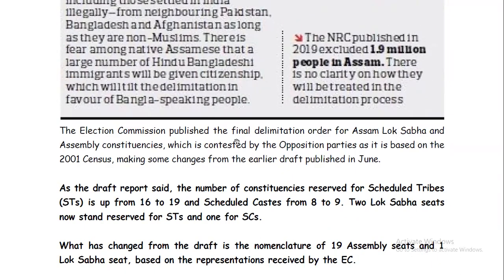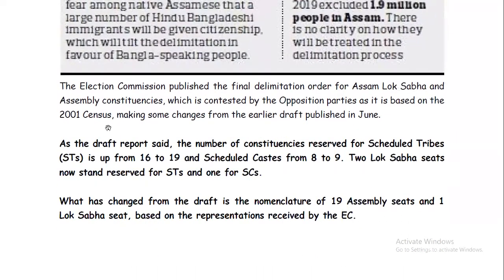However, the Election Commission published a final delimitation order for Assam Lok Sabha and Assembly constituencies, and that is contested by the opposition parties, as it is based on the 2001 census, making some changes from the earlier draft published in June. Now, as the draft report said, as I have already mentioned, the number of constituencies reserved for scheduled tribes is now up from 16 to 19, and for scheduled castes from 8 to 9.